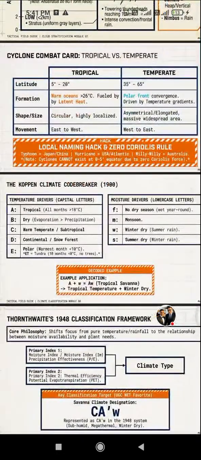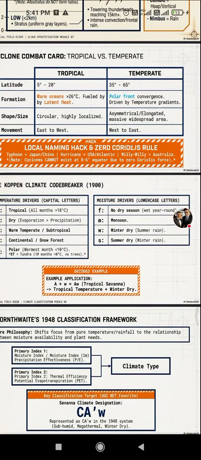The Köppen climate. The temperature driver, capital letter. A is tropical, all months greater than 18 degrees Celsius. Then B, dry, evaporation greater than precipitation. C, warm temperate subtropical. D, continental and snow forest. E, polar, warmest month smaller than 10 degrees Celsius. And ET, tundra, 10 months lower than 0 degrees Celsius, no trees.